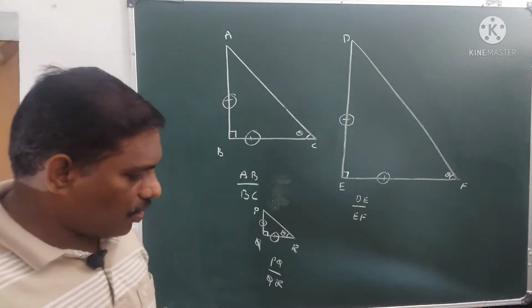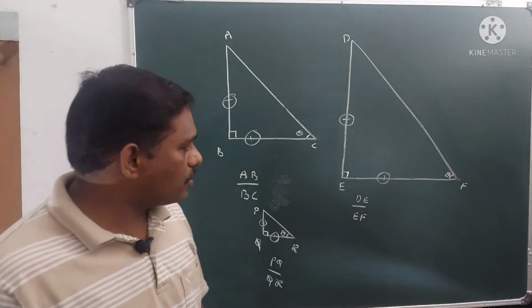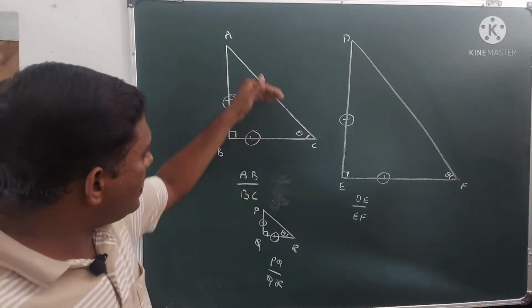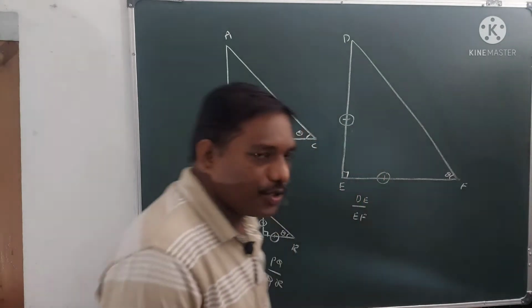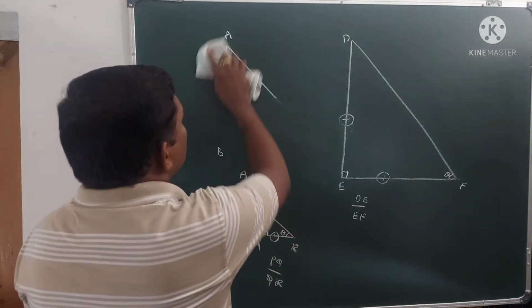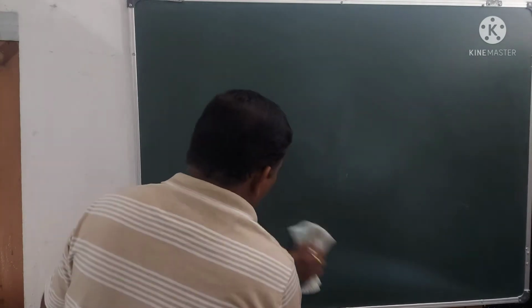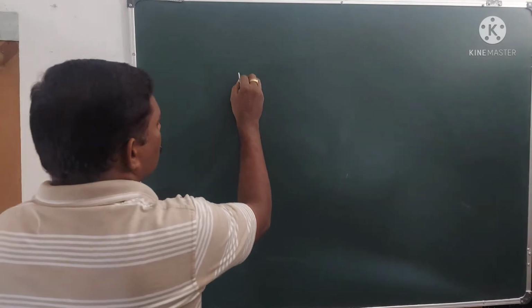Okay, now let us examine how many ratios we can write by using the three sides of this triangle. A triangle has three sides, you know. How many possible ratios can we write?